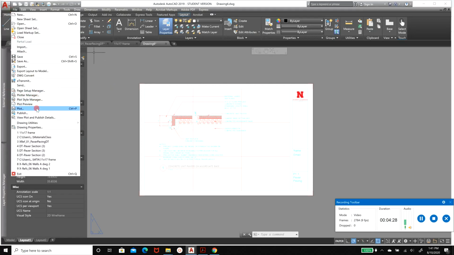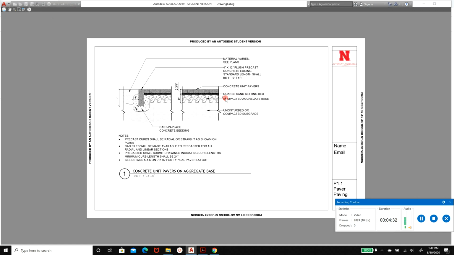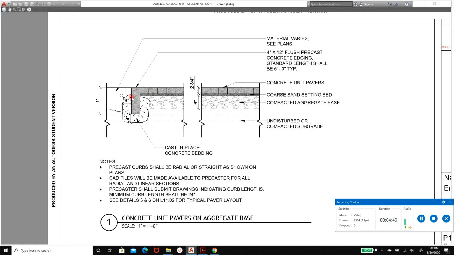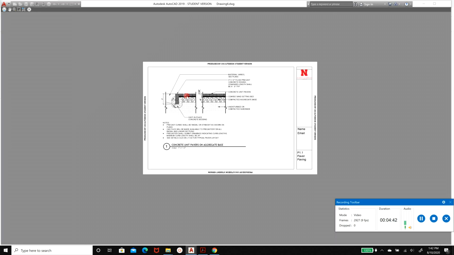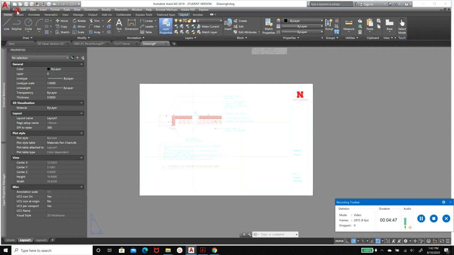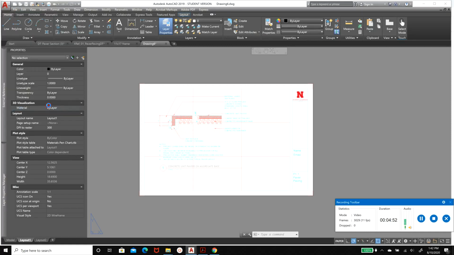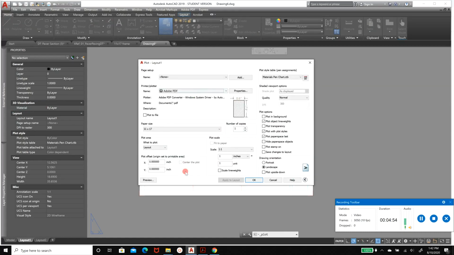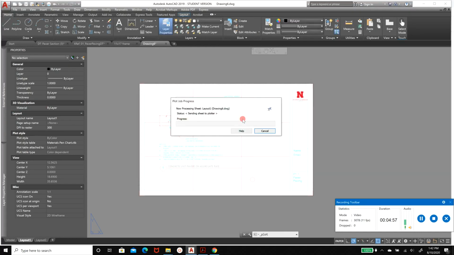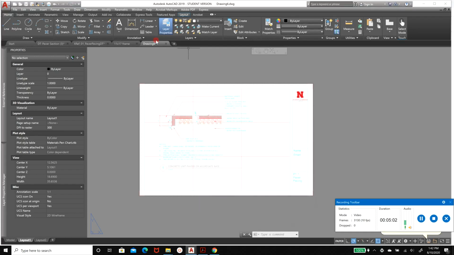And so I'll do the plot preview one more time. And there it is. So it's a lot of just doing the preview, seeing what looks best, and then fixing it. And once again, just let me know if there's any questions with the pen chart. And you'll just click the X there. And then once everything looks okay, the way you plot it is by clicking Plot. And just make sure it goes to a PDF first and click OK, and then it'll have you save it, and then it'll print out as a PDF.